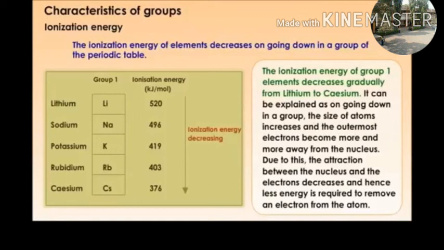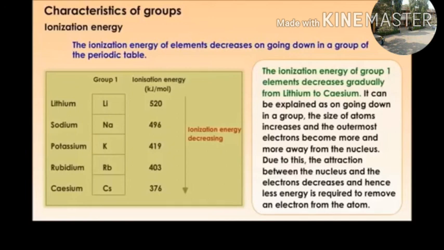The ionization energy of group 1 elements decreases gradually from lithium to cesium. It can be explained as follows: on going down the group, the size of atoms increases and the outermost electron becomes farther and farther from the nucleus.